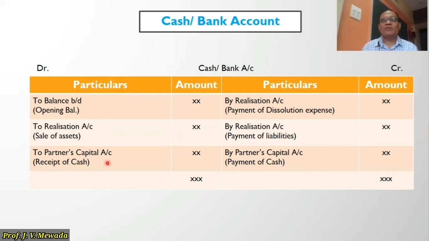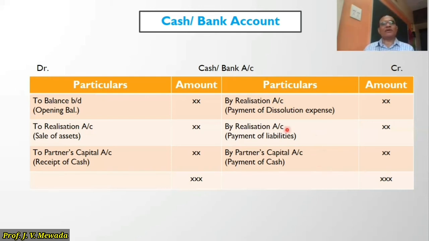Okay. And on the payment side, we are going to make the dissolution payment, and we are going to pay the outside liabilities. So whenever we are paying dissolution expense, whenever we are paying the outside liabilities, then we will enter it on the credit side. And ultimately, if any cash is left out, we will make the payment to the partners as per the amount which is given in the partner's capital account.